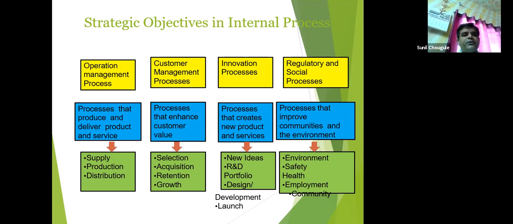Now, processes that produce and deliver product and services. We have seen actual product manufacturing when we visit as a student in industrial visit. That may be distillery, mineral water plant, Coca-Cola, Thums Up, or any other particular product which is manufactured and stored in proper conditions when it comes to such type of processes for production of a product. Now, supply, production, distribution, these all are operation management processes.